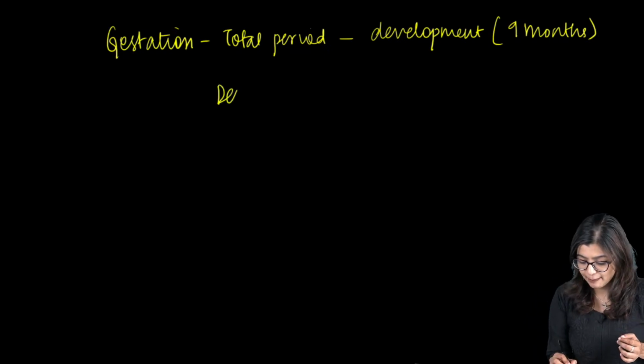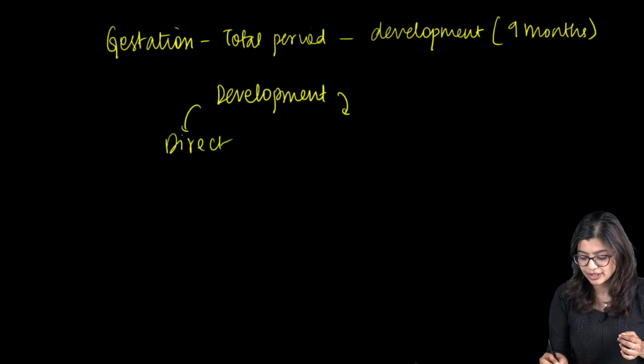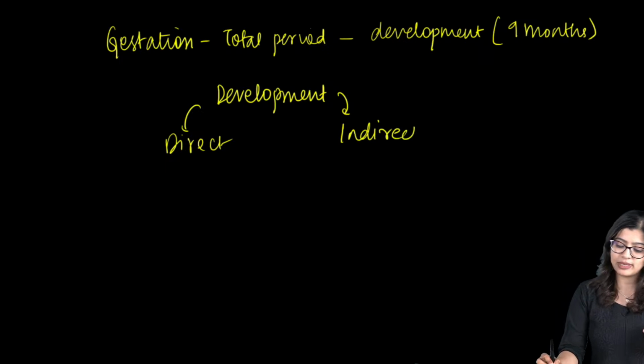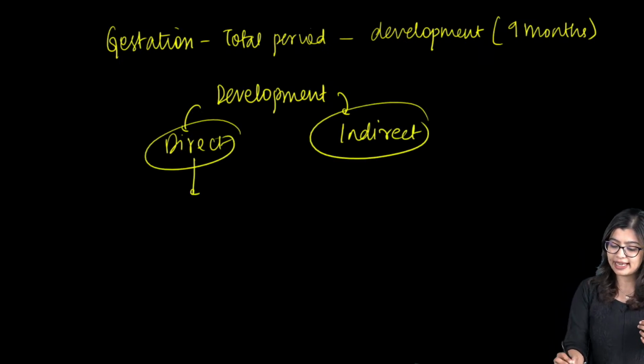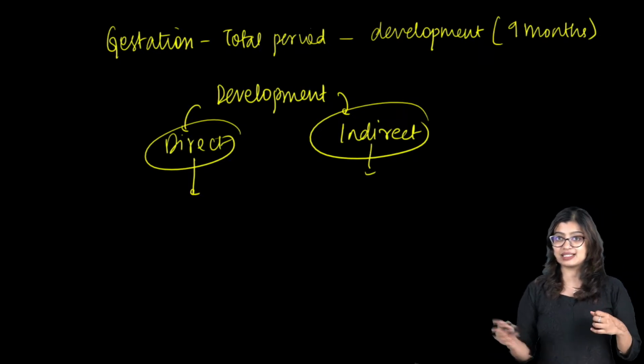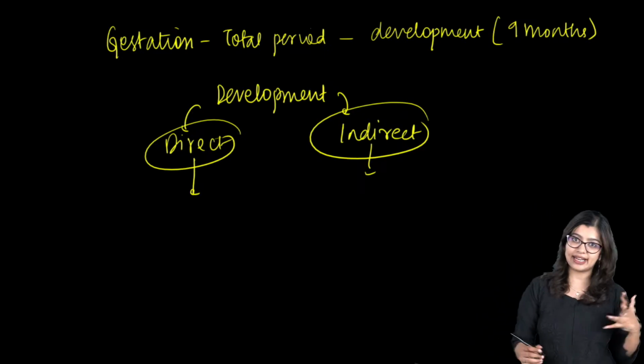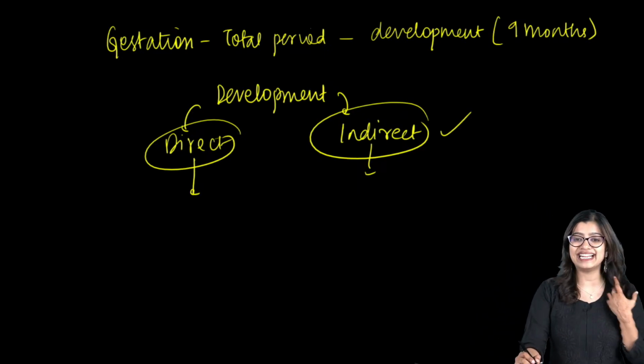Development can be of 2 types, direct development and indirect development. In direct development, the young one will directly develop into an adult. But in indirect development, if there are phases like larva, an intermediate phase like larva, that is what we call indirect development.